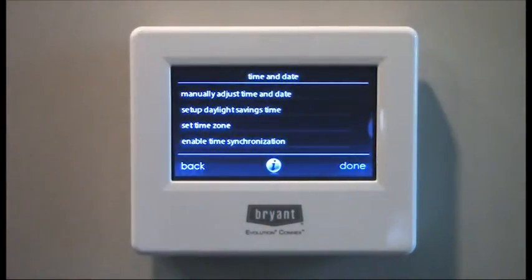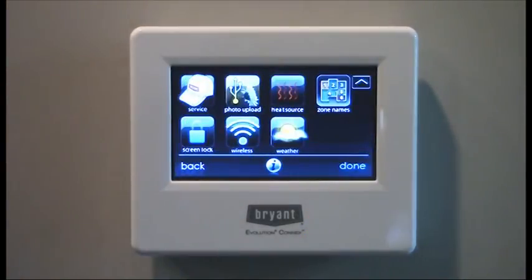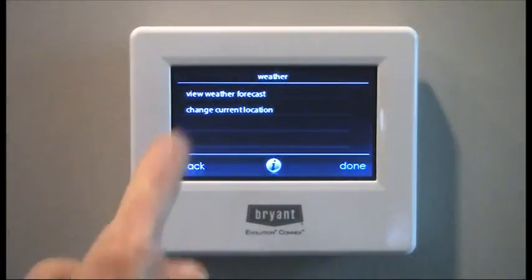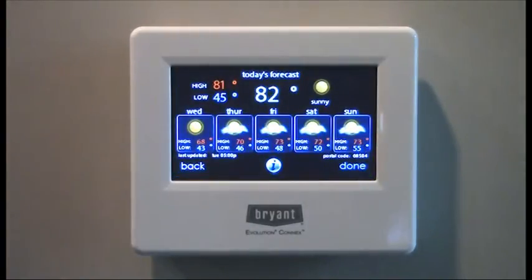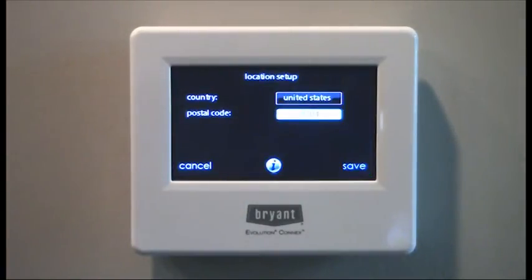Time and date. You can manually adjust your time and date, but if your system and your Connex thermostat is connected to the internet, it'll automatically update time and date according to web time and date. Another nice thing on the Connex is the ability to see a forecast. You can view the weather forecast for your 5-day forecast. You can change your current location by zip code.